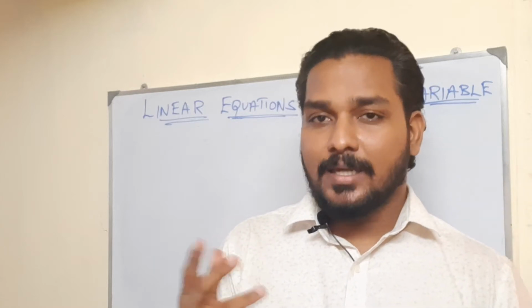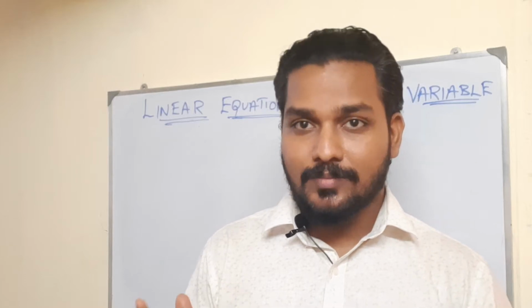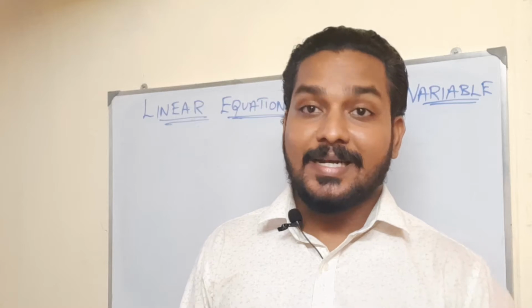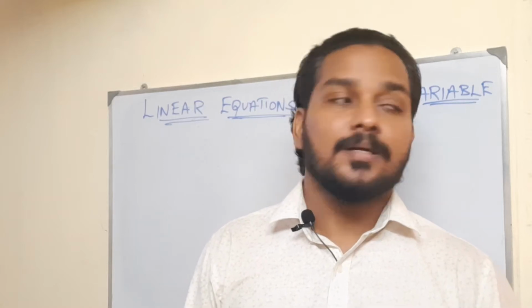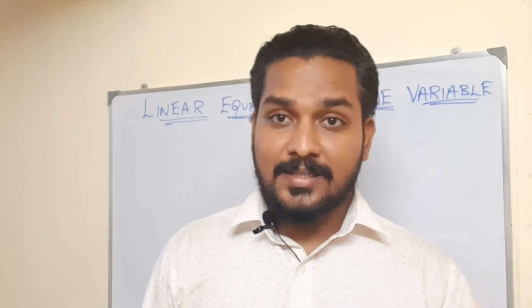What is an equation actually? Equation, it is equal to, right? Somewhat we are getting some idea. It is nothing but equal to. Suppose, for example, I am as tall as my brother's height.